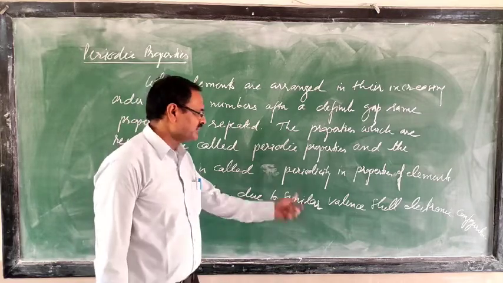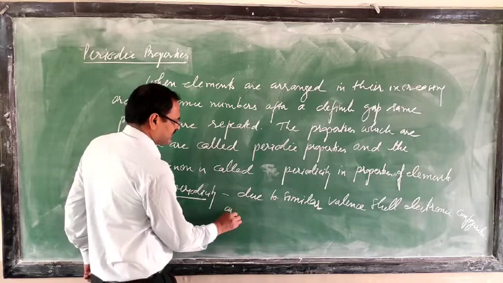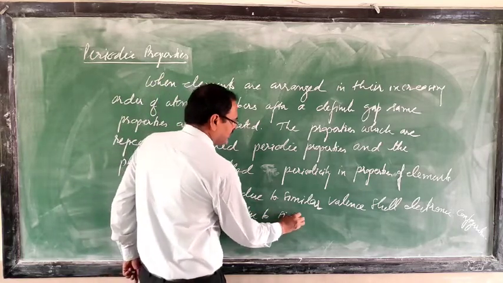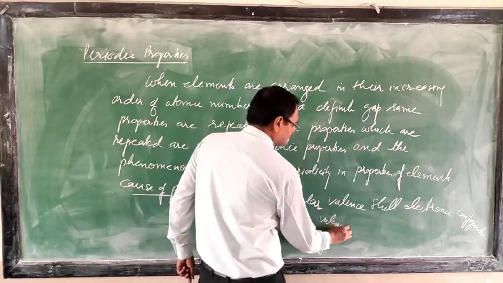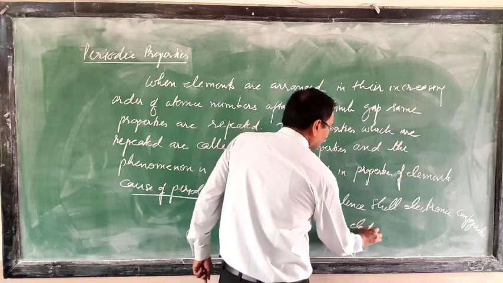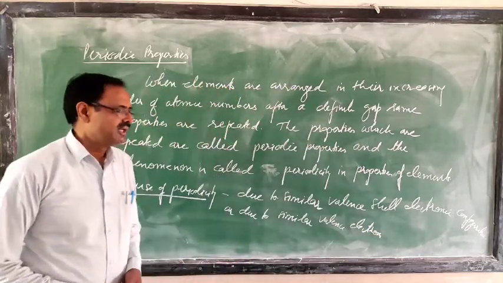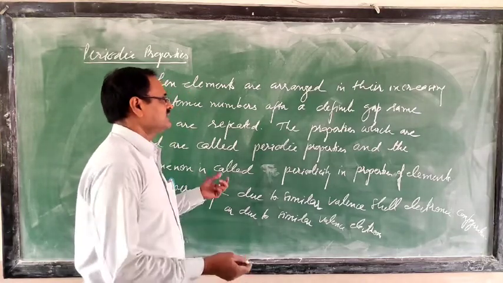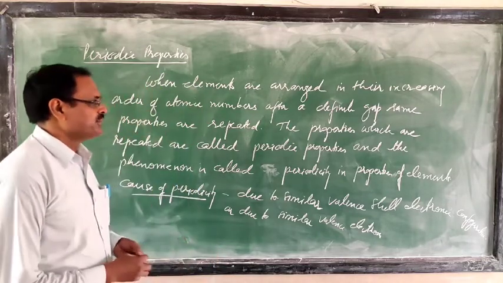Either write due to similar valence electronic configuration, or due to similar valence electrons. Because of this, periodicity is there. So this is about periodicity and periodic properties.